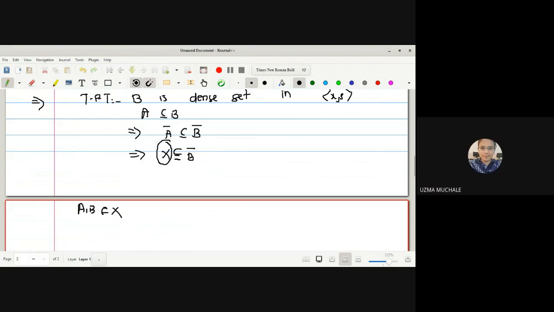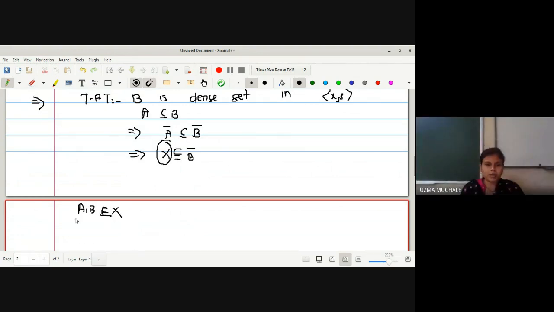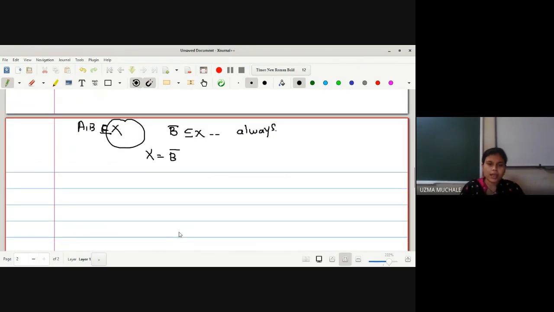Whatever your element or whatever subset it is, it must be belonging to X. X is a universal set. So if I say X is contained in B bar, but what is always true? This is always true, and hence from both the statements I can write X is equal to B bar, and hence the result.